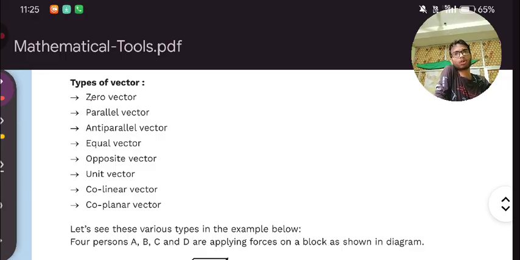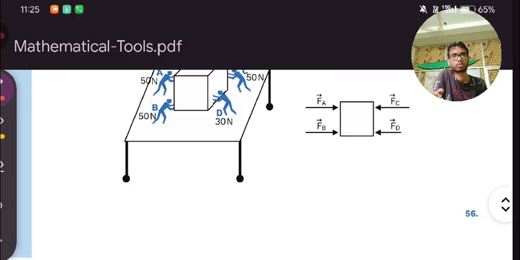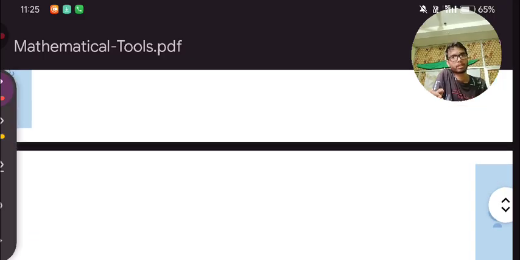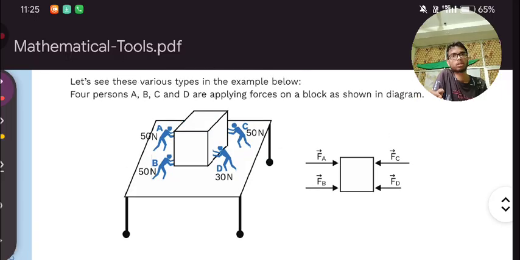First is zero vector. From this word, you are observing that it is a vector, a quantity which has a zero. I think it is not a complete definition for this zero vector. Let's see. We have this many types of vector. First is the zero vector. Second is parallel vector. Third is anti-parallel, equal vector, opposite vector, unit vector, collinear, coplanar. All these are easy to understand. Let's understand all these types of vector one by one.